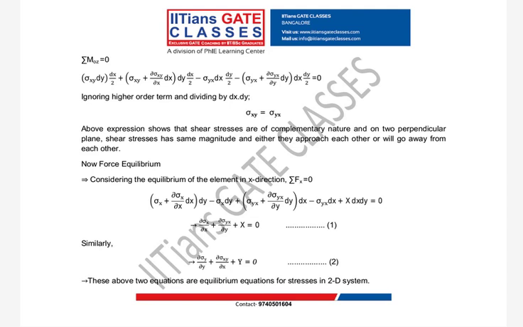You can see dx and dy will be taken common throughout. One step is not written here: once a few things get cancelled, you can take dx and dy common throughout. So my final equation will become this.